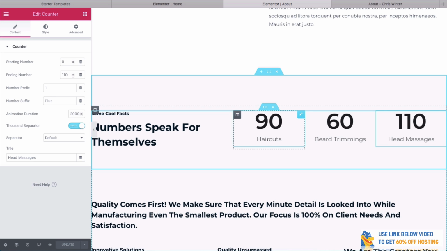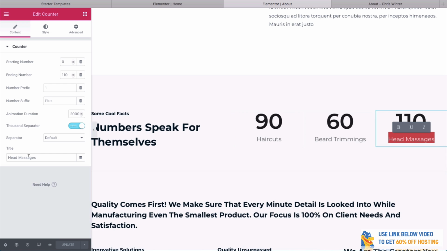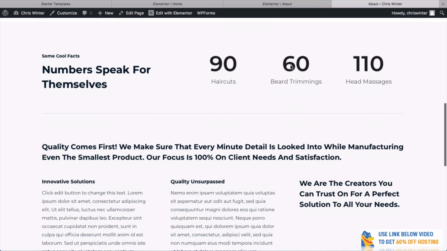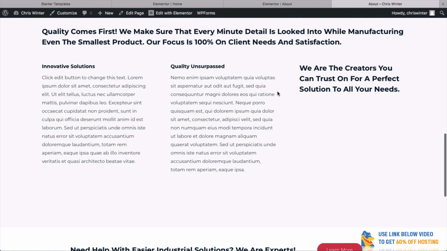All you need to do, just to make sure you get this right, is make sure that you have this title here. It goes in the title section here. We were getting a little bit ahead of ourselves, so that's okay. Let's have a look now if we refresh this. And there you go. Doesn't that look awesome? That is so cool. That's probably one of my favorite parts about creating a website like this. So we've got some cool facts. The numbers speak for themselves. I'm going to keep that. It looks really good. 90 haircuts, 60 beard trimmings, and 110 head massages. Something like that. You could add it to however you want.